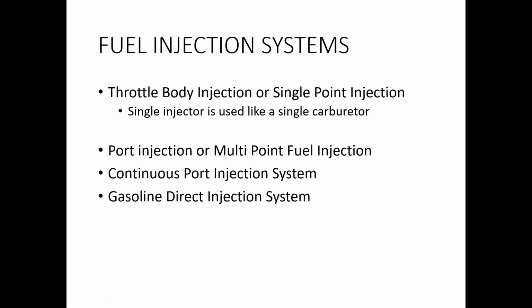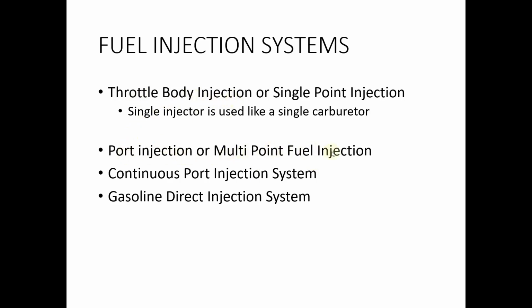Now the different fuel injection types we can see here: throttle body injection, which we call TBI, or single point fuel injection. Here we make use of only a single fuel injector. This fuel injector will inject the fuel under very high pressure as a fine spray, and it functions like a single carburetor. So here air and the sprayed fuel will mix together, and this air fuel mixture is taken to different engine cylinders. So that is throttle body injection.